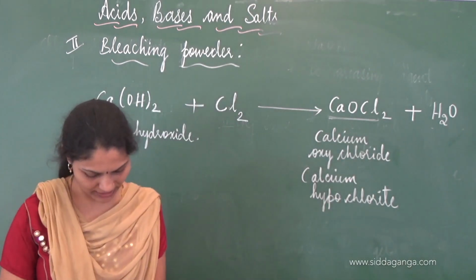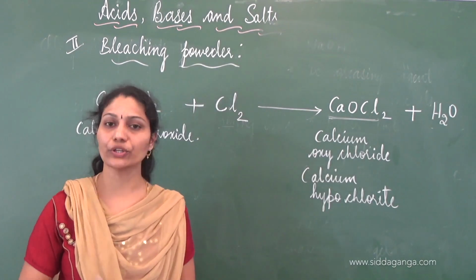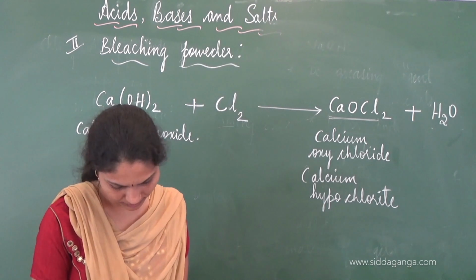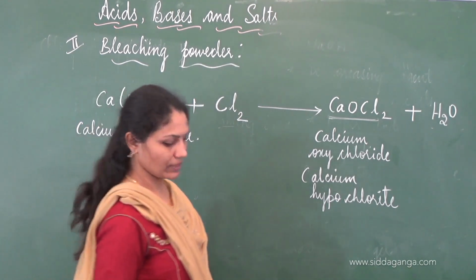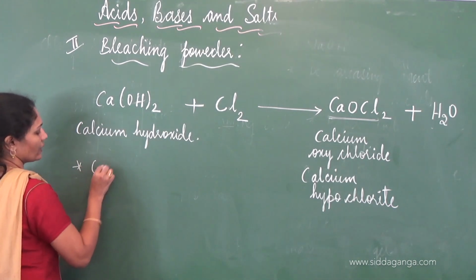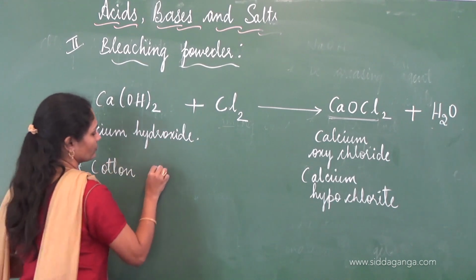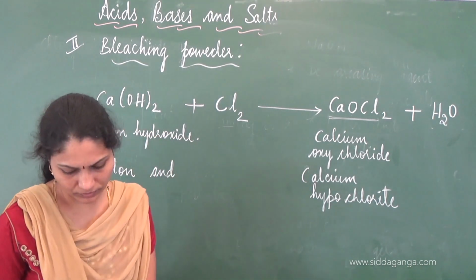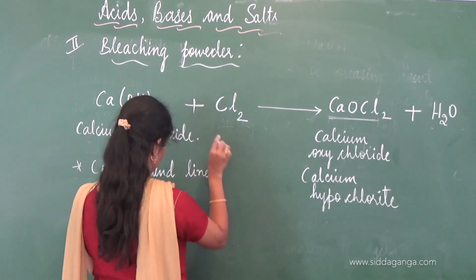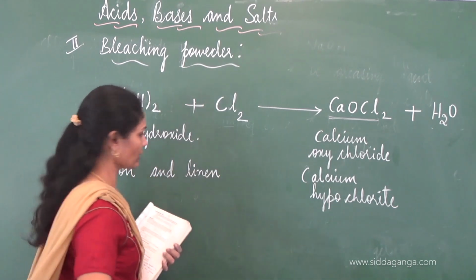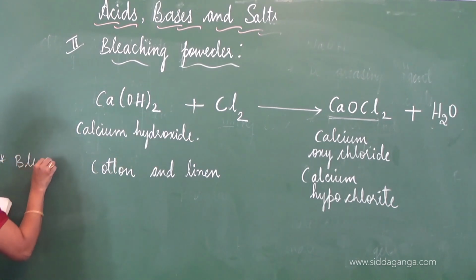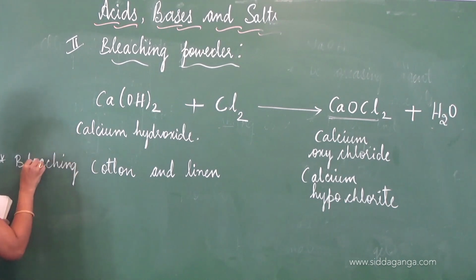Okay, let's understand what are the applications or uses of bleaching powder. The very first thing is it finds its applications in cotton and linen, in textile industry, that is for bleaching cotton and linen fibers.